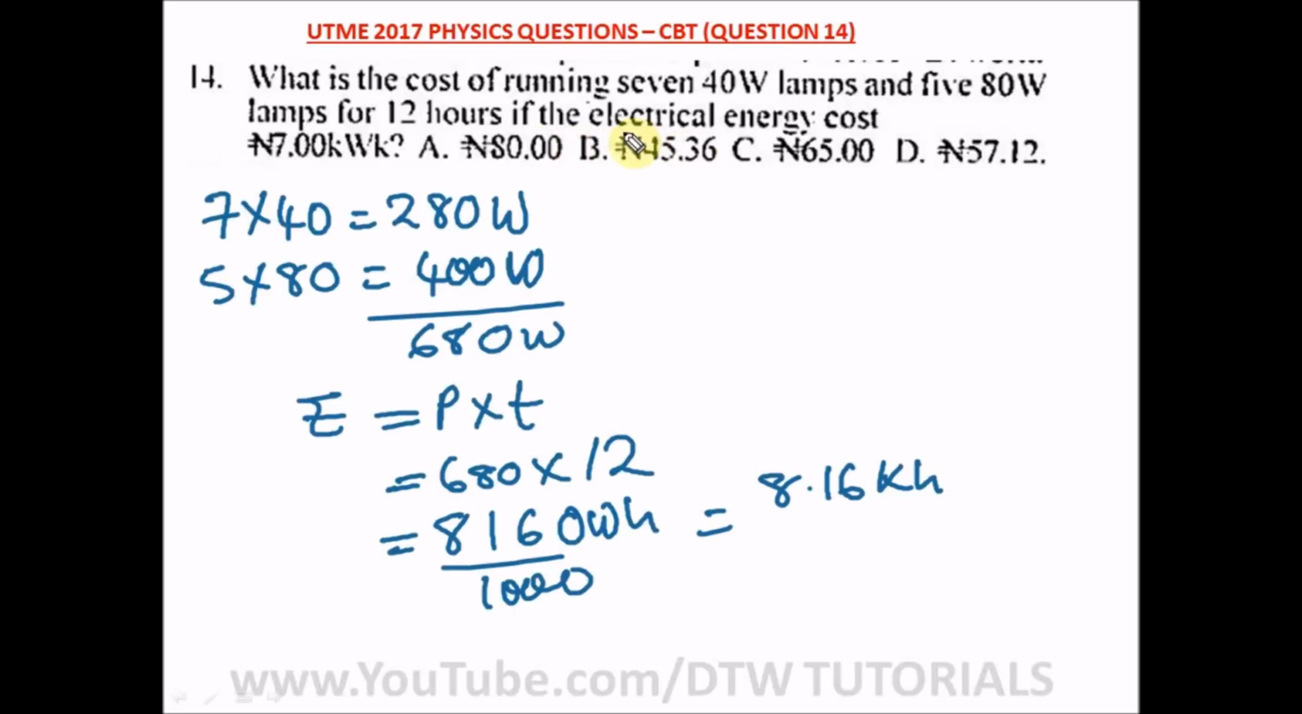The question says what will be the cost if the electrical energy costs 7 naira per kilowatt hour. So all we need to do is multiply this by 7, to get the cost we're going to pay maybe that month. So 7 times this, punching your on-screen calculator, we're going to have 57.12. So this is the cost of running the total number of these lamps. All right, and our right option here is option D.